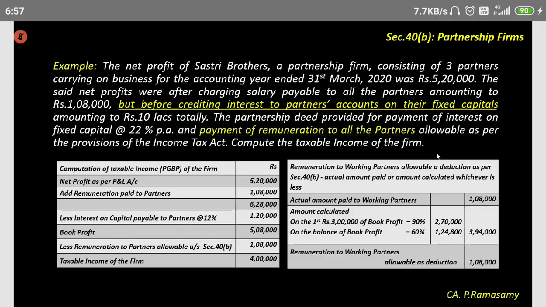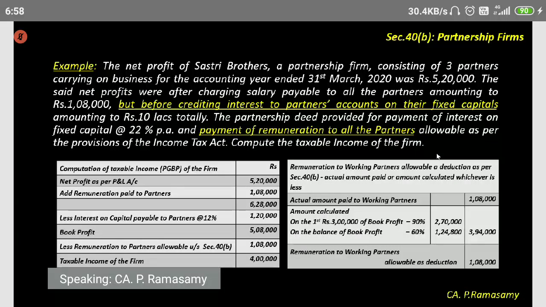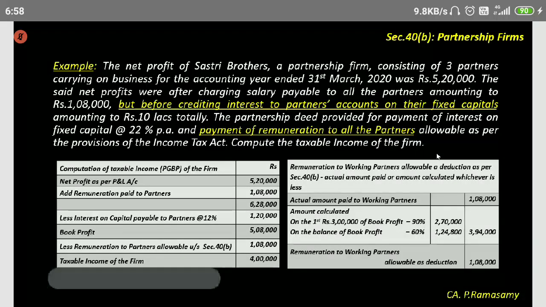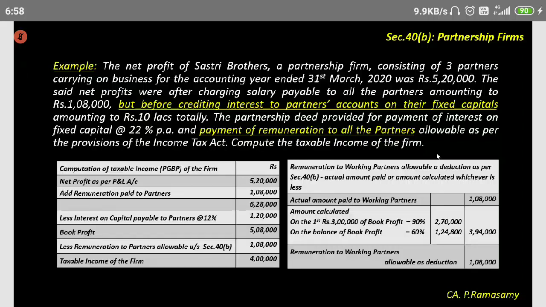And here I have underlined that the said net profits were after charging salary payable to all partners amounting to 1,08,000, but before crediting interest to partners' accounts on their fixed capital amounting to 10 lakhs. The interest says 22% as per the partnership deed, but in this question, before debiting interest, they have given you a profit.